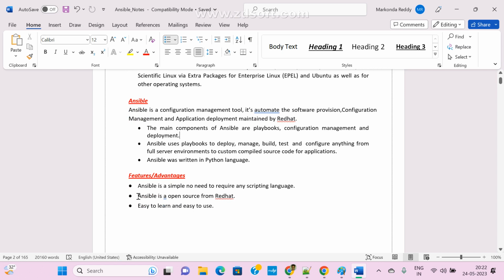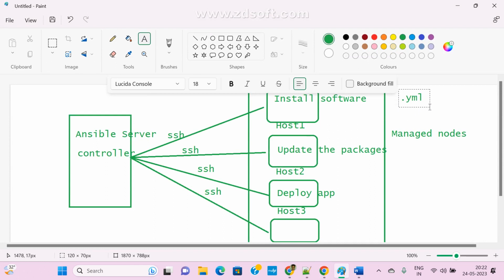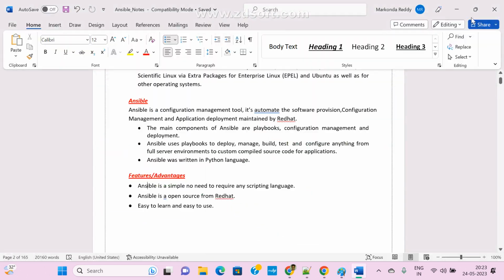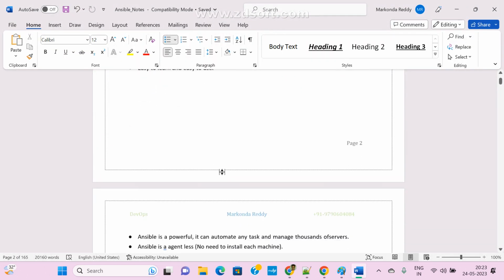Next, these are the features. Ansible is an open source platform, and we can easily understand it. The Ansible scripts we write in a scripting language. What is that scripting language? YAML. In Kubernetes also we use it, right? YAML is a markup language, a very simple text format. Most of the scripting for Ansible and Kubernetes we write in YAML only. This is very simple basics, and if you understand it, we can easily implement it.